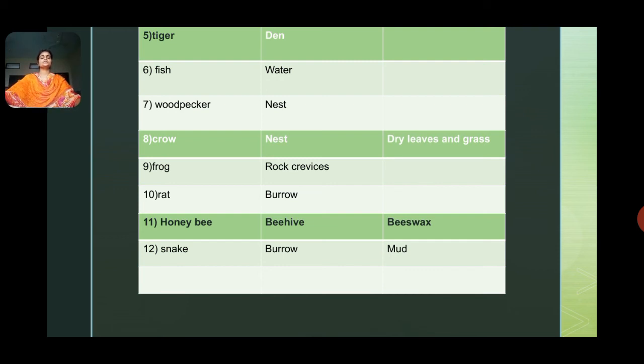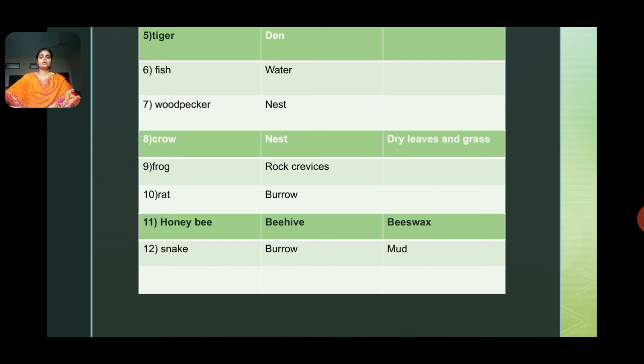Sixth, fish. Fish lives in water. Seventh, woodpecker. Woodpecker will be living in a nest. Eighth, crow. Its shelter is a nest. How will it build it? It will use materials like dry leaves and grass.